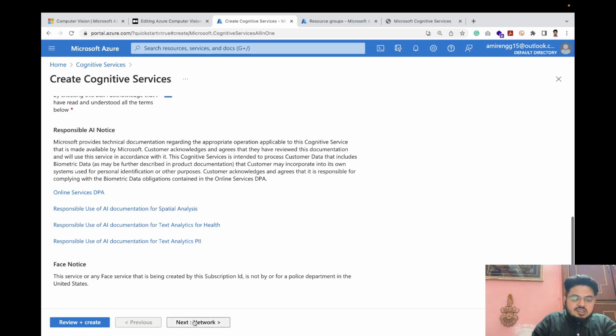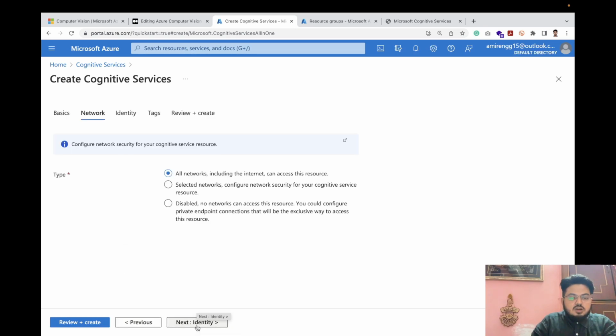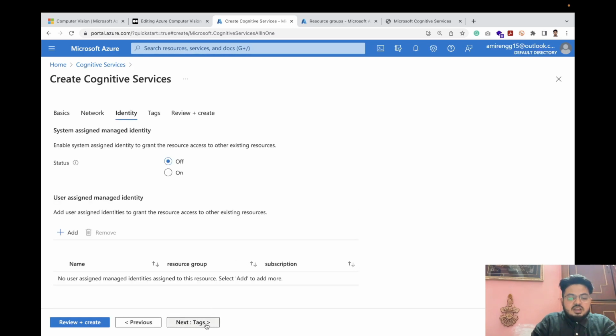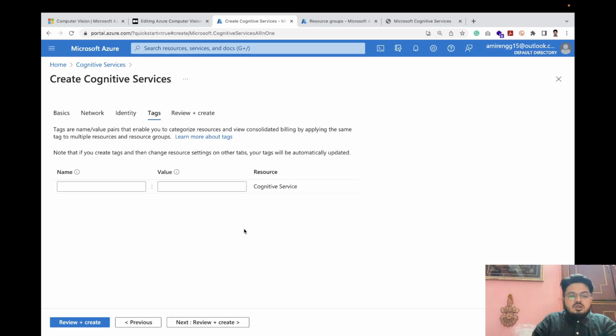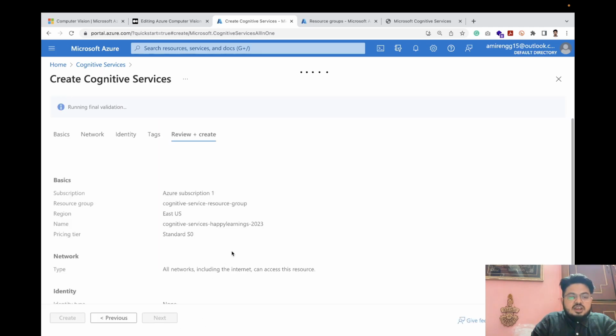So what we'll do, click next. We can directly click next, review or create, but let's see the steps. We'll just click the next button a few times. Network, we'll go by the default. Again next, tags. So these are optional, but we can add them to be more precise. For example, if we are using a specific project, we can write the name of the project, just for tagging. Finally, we click review plus create. It will take a couple of seconds.